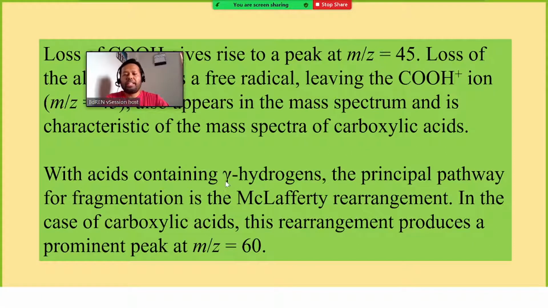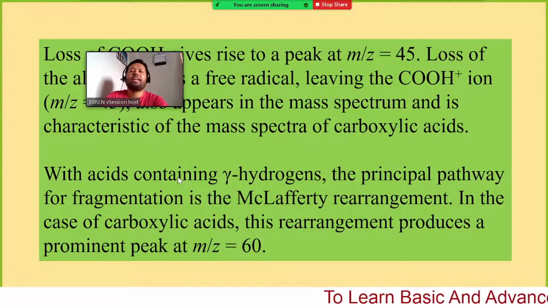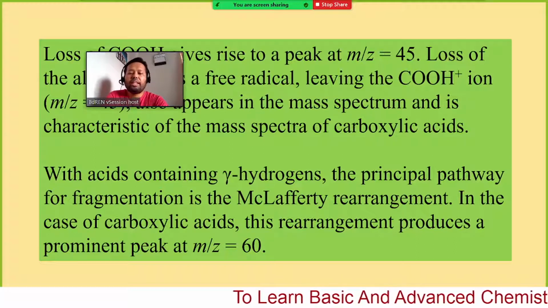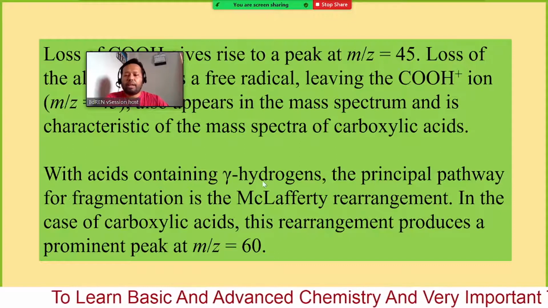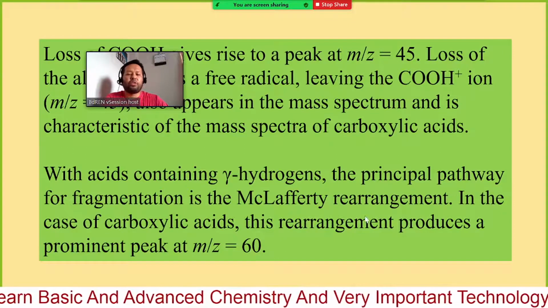With acids containing gamma hydrogens, as already mentioned, for more number of carbons than 3, so any side chain or alkyl group having more than 3 carbons has gamma hydrogens, the principal pathway for fragmentation is the McLafferty rearrangement.